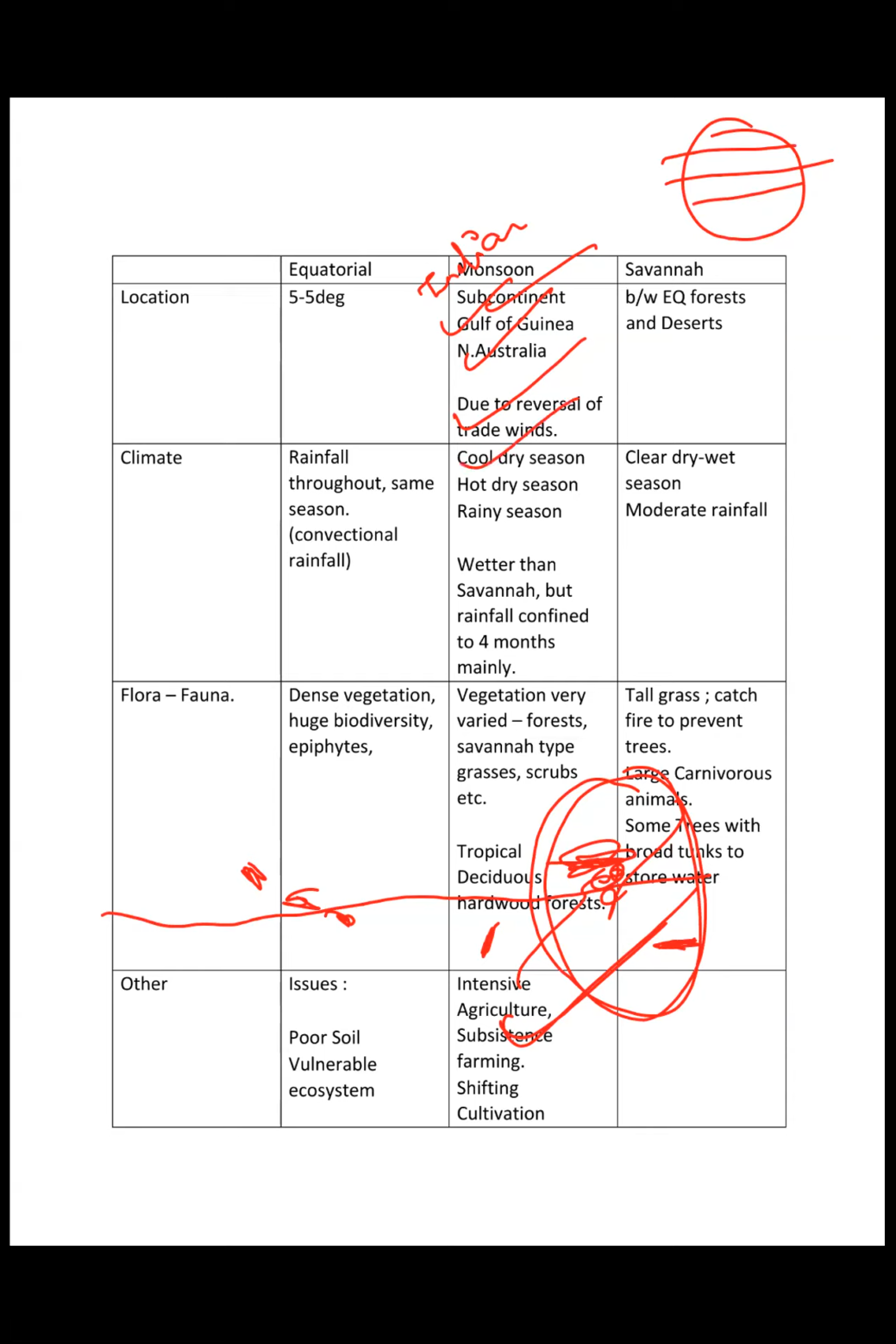Climate: cool dry season, basically from November to February. Hot dry season, from March to June, and the rainy season, the southwest and the northeast monsoons, right? As far as reference to India is concerned, it is wetter than the savanna. We'll be discussing savanna, but because of very heavy rainfall in 4 months, it has average rainfall more than savanna, right? But rainfall is confined to only 4 months, right?